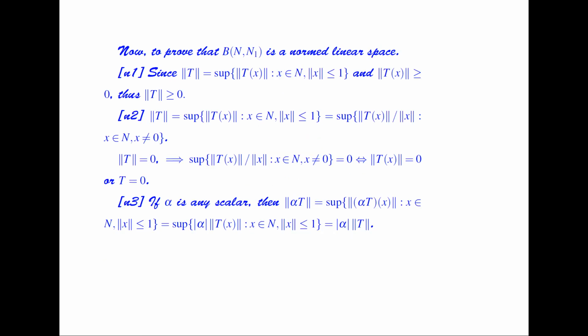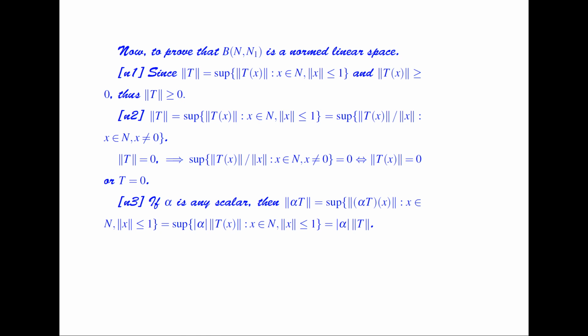So now to prove that this set of bounded linear transformations is a normed linear space. Now since norm of T is equal to the supremum of norm of Tx such that x belongs to N and norm of x is less than or equal to 1, and the norm of x is greater than or equal to 0, thus norm of T is greater than or equal to 0. So the first property is proved.